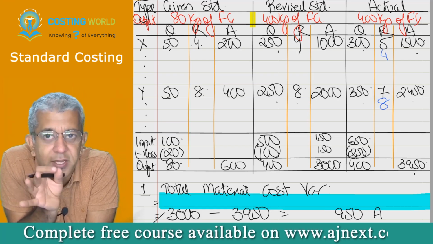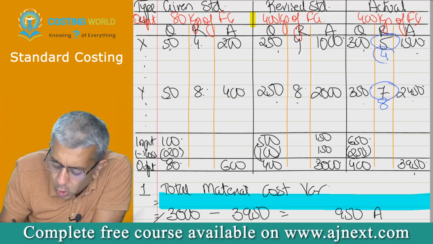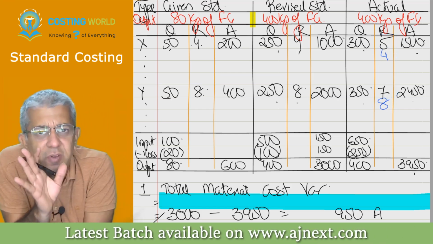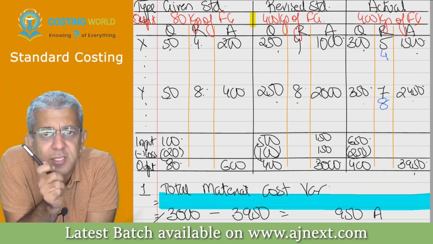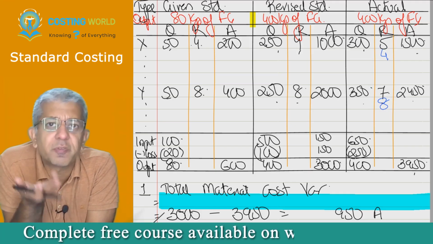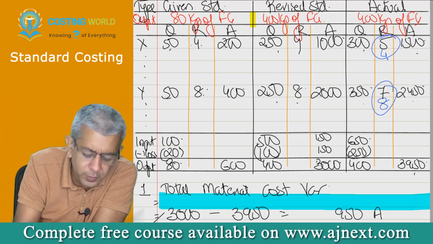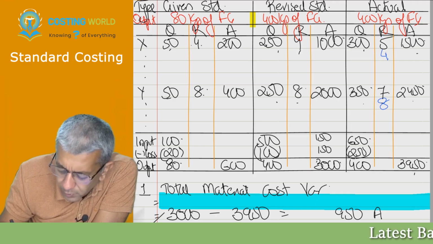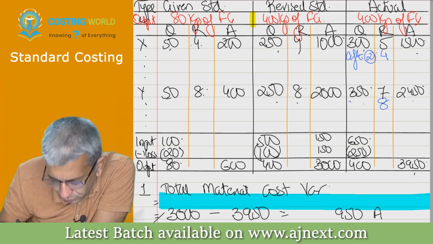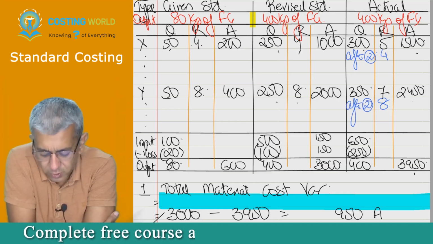But after price variance, can we say actual prices should be thought of as getting converted into your standard prices? In any case, after price variance, you will never ever talk of prices again. Yes, because your price differences are over, because you have computed the price variance. So therefore, in that particular case, convert 5 into 4, convert 7 into 8. Okay, you all do one thing. Below 5, you all write down 4, and against this, you all write down after 2. Here also, you all write down after 2.